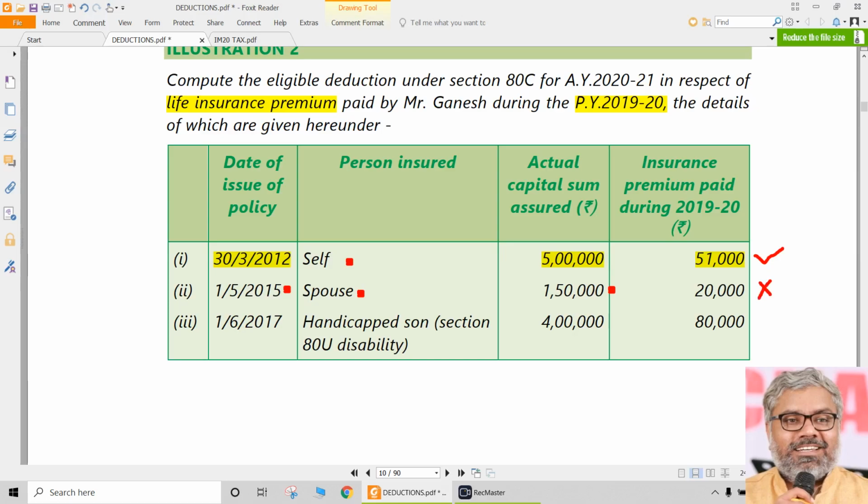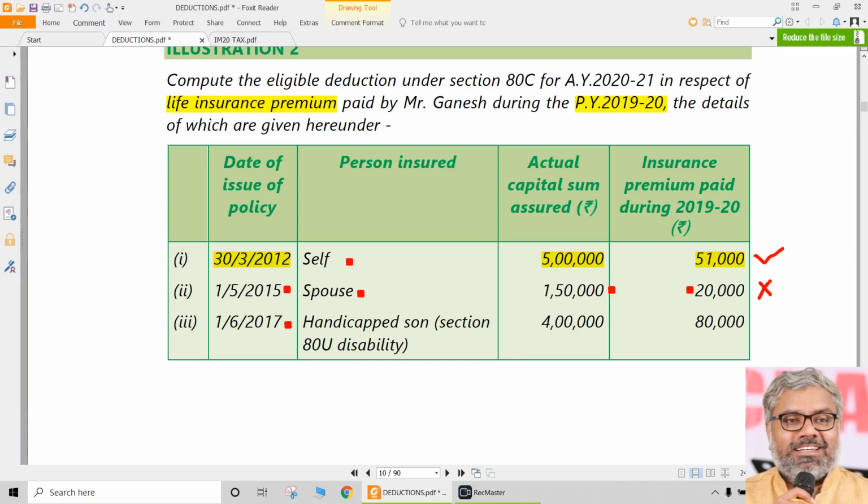Because it has exceeded 10%, and the policy is taken on or after 1/4/2012. In this case, it is after 1/4/2012. Hence, there is no deduction available under ATC, because the insurance premium paid, 20,000, is more than 10% of the capital sum assured. It is coming to around 13%. Just if it exceeds 10%, the eligibility for ATC will go. It is clearly not eligible in this case.